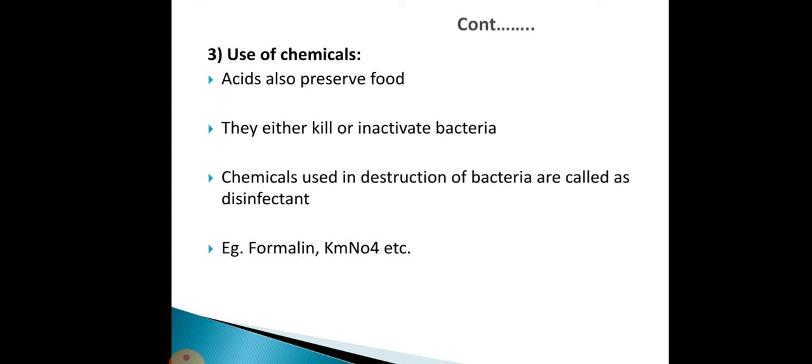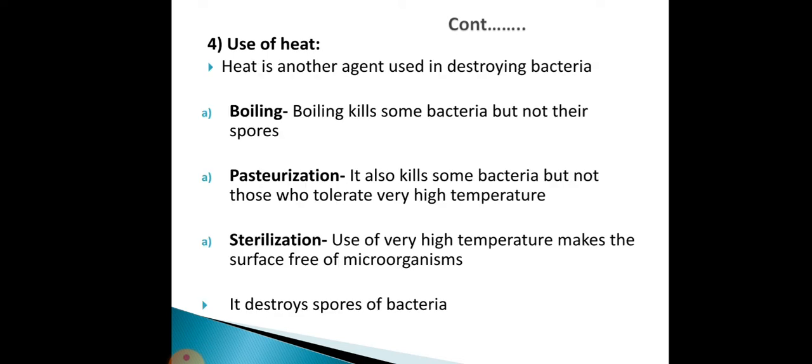Then the third one is the use of chemicals. The acids also preserve the food. They either kill or inactivate the bacteria, and the chemicals used in destruction of bacteria are called disinfectants. For example, formalin and potassium permanganate, that is KMnO4.